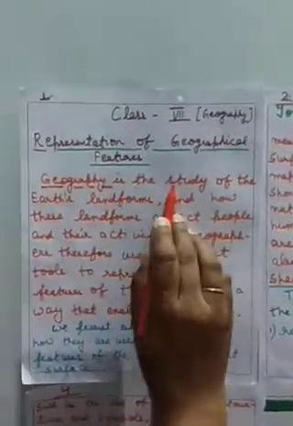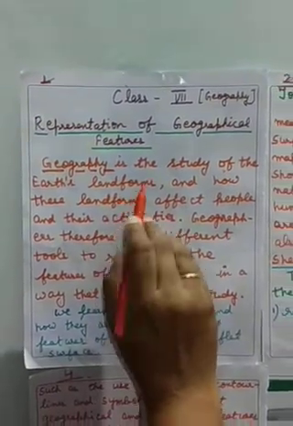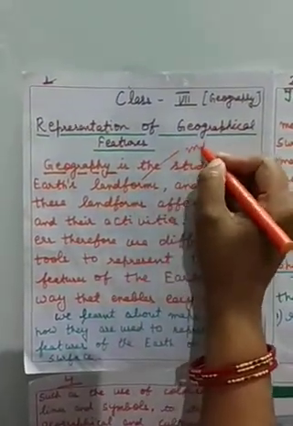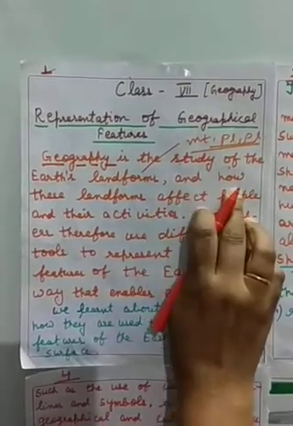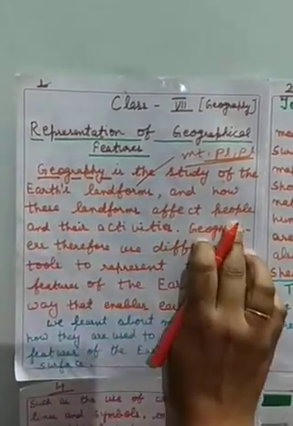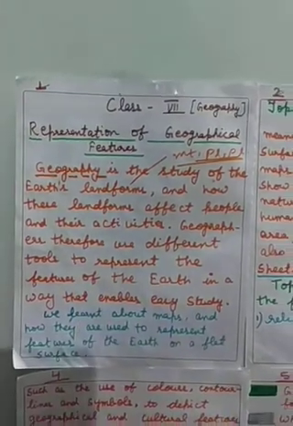Geography is the study of Earth's landforms. And what are the landforms? That is mountains, plateaus, plains. And how the landforms affect people and their activities. Means how these landforms affect people. If you are living in a mountain area, the climatic conditions are different. If you are living in a plains area, then the climatic conditions are different. That's how it's affected.